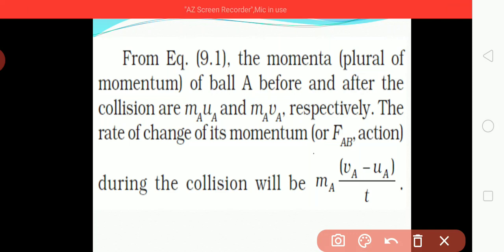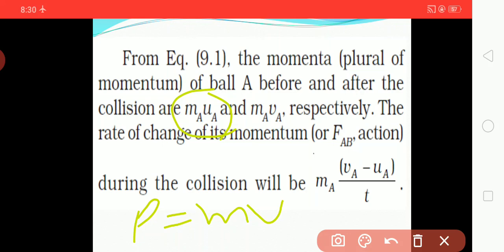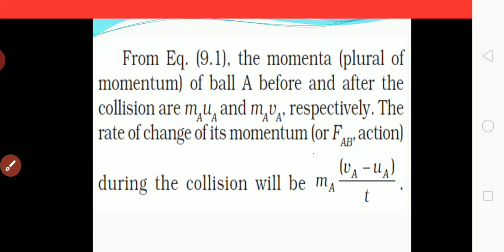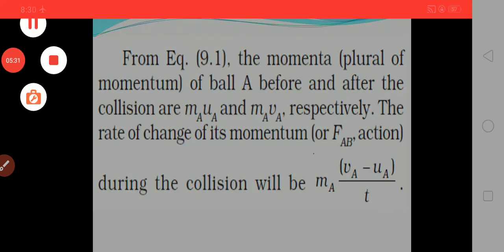Once again I am repeating how it will be. We have the formula of momentum, P equal to mv. Here we are thinking about A only. So the initial momentum is MA UA and the final momentum is MA VA. The change gives VA minus UA upon T.